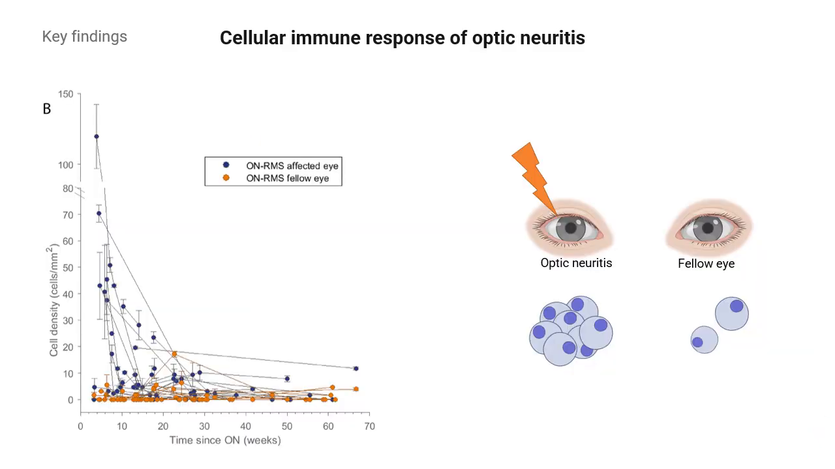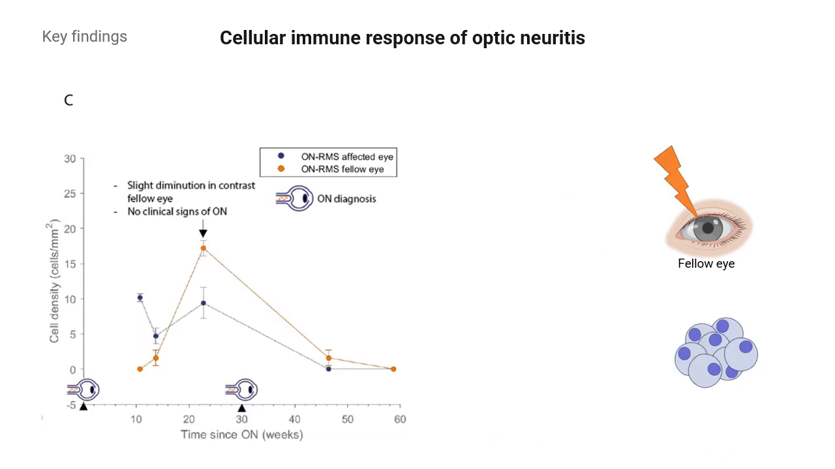When analyzing this type of tracking video for each patient, particularly patients after an acute optic neuritis, we can see that the highest density occurs right after the acute episode, then decreasing exponentially over time. But looking at the fellow eye, we can see a lower but stable cell density.